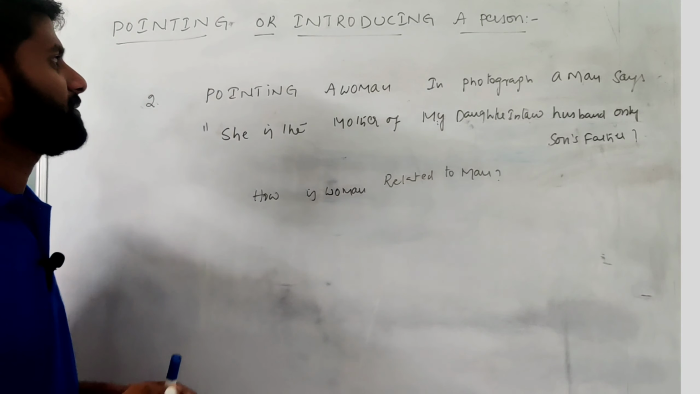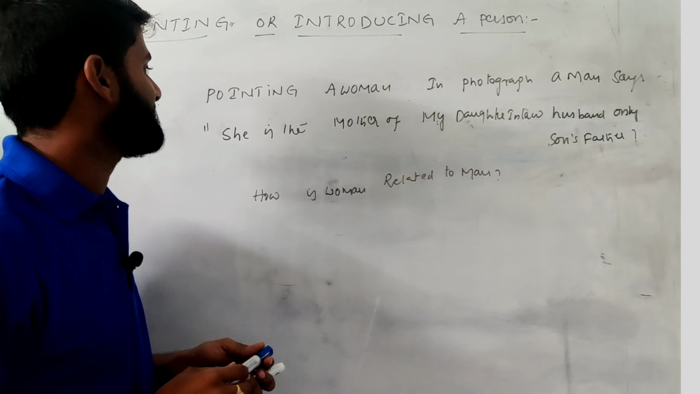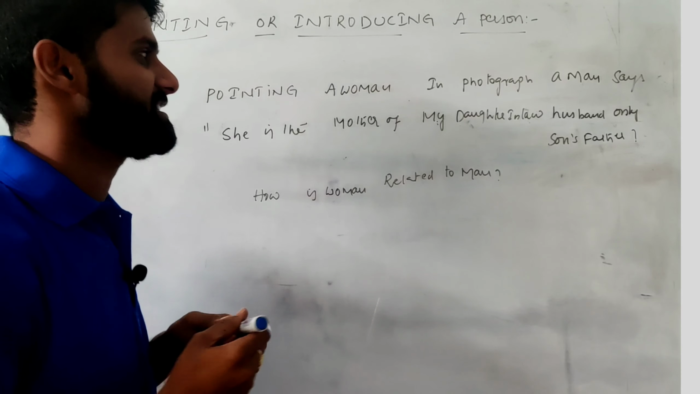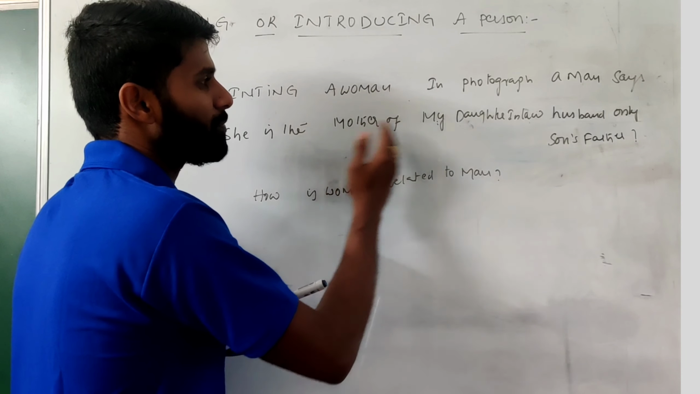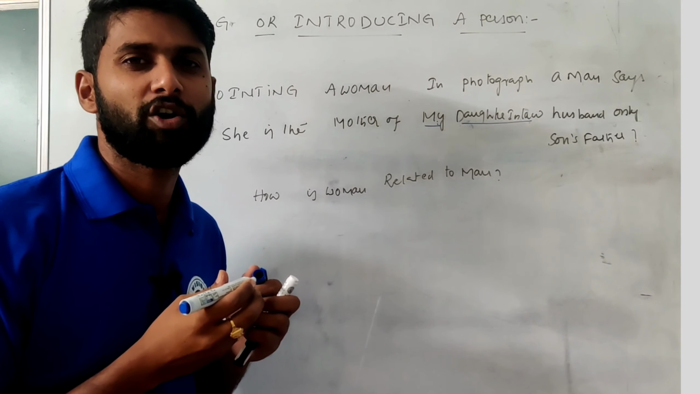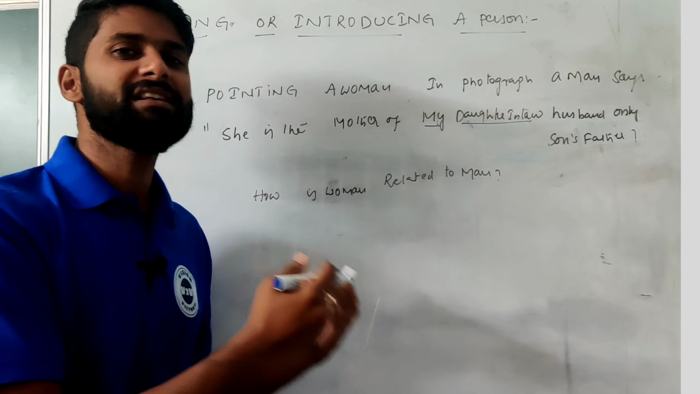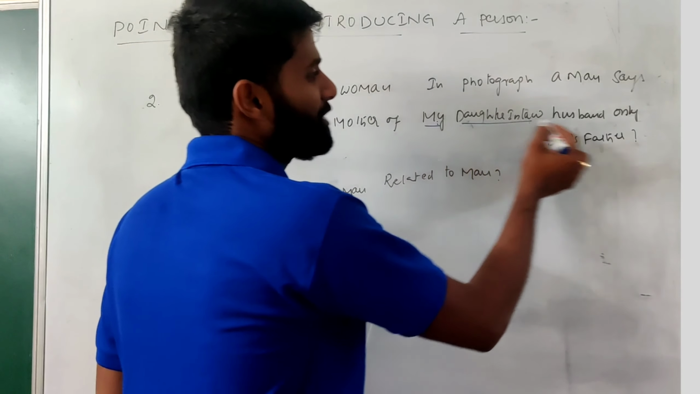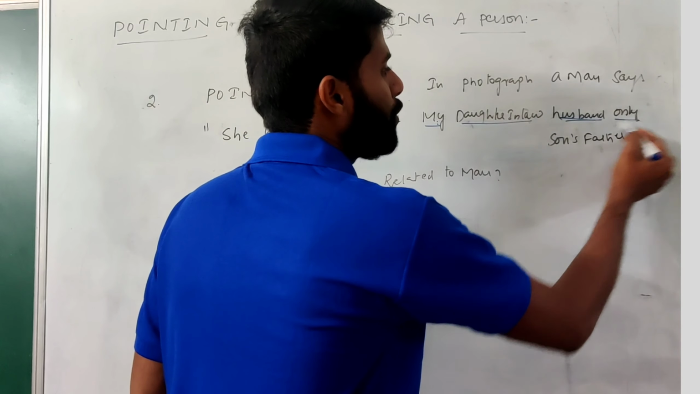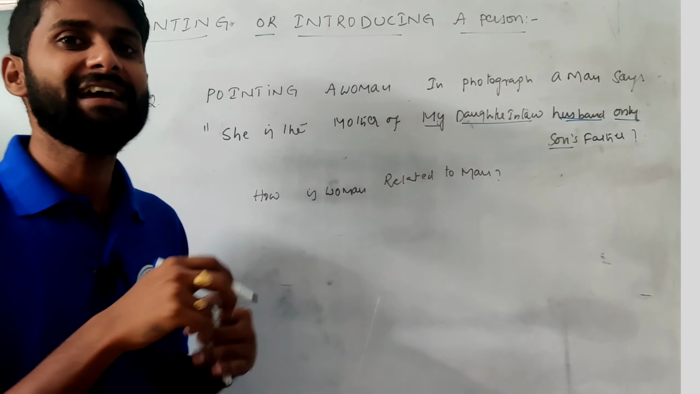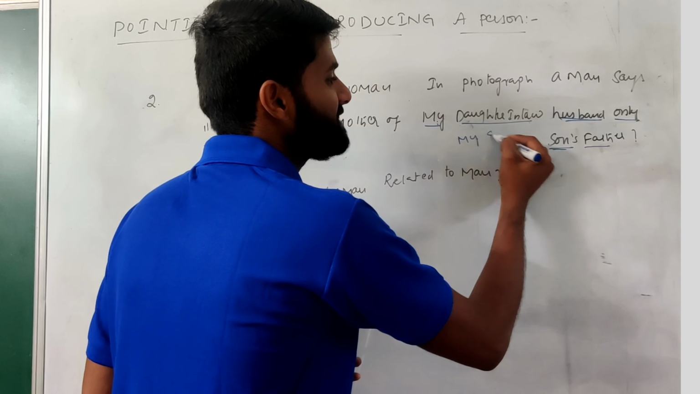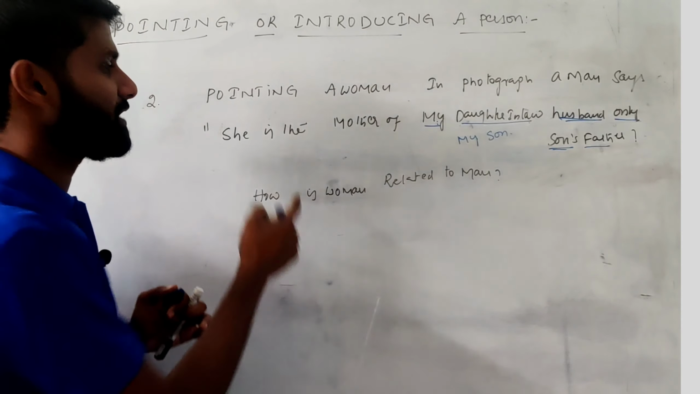See, go to the second question. Pointing to a woman in a photograph, a man says, she is the mother of my daughter-in-law's husband's only son's father. I just separated the statement before "my" and after "my". Let me read these lines. My daughter-in-law, whom do I call my daughter-in-law? My son's wife is my daughter-in-law. My daughter-in-law's husband means my son. My son's only son is my grandson. So my grandson's father is my son.